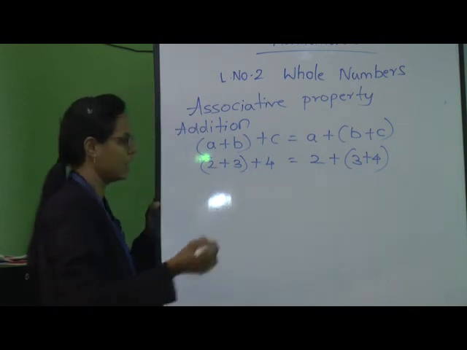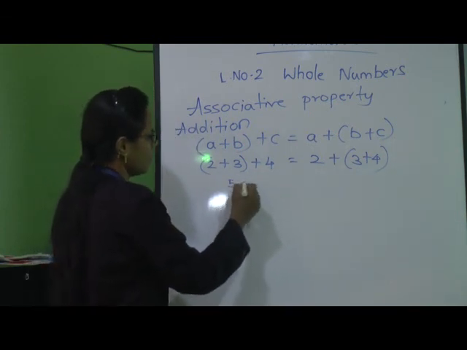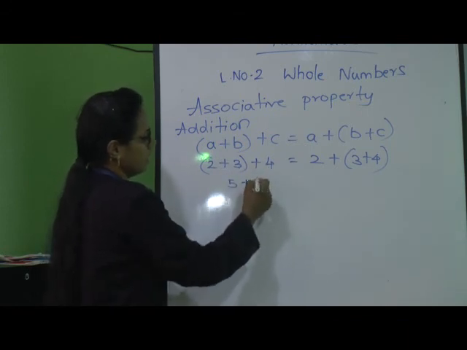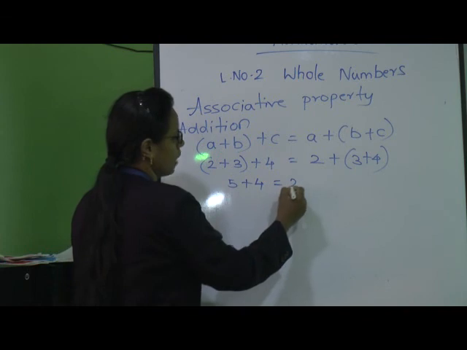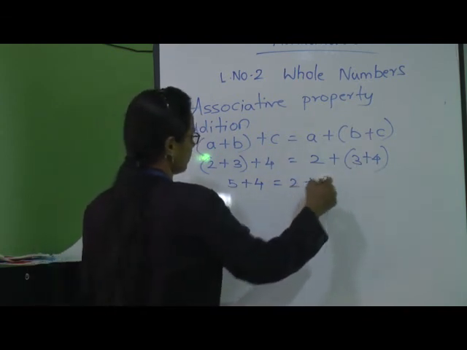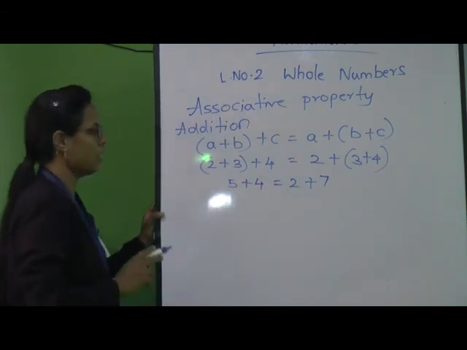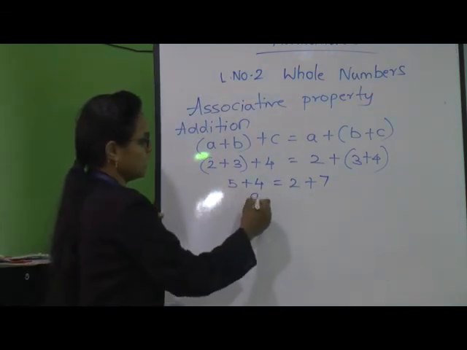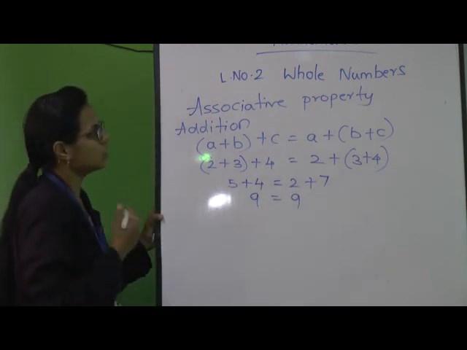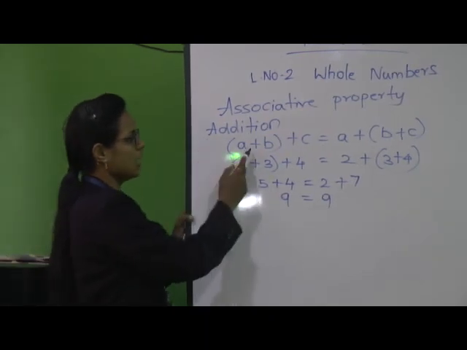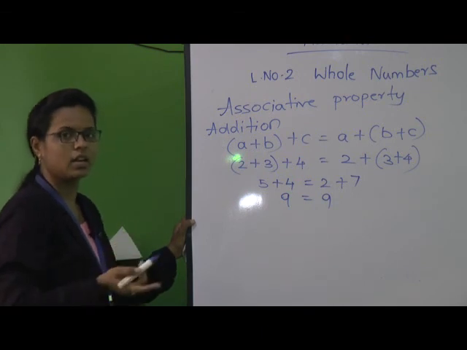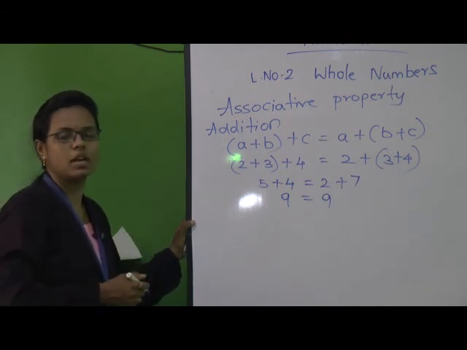So 2 plus 3 is 5, and when we have solved this bracket, the bracket gets removed. Here it becomes 5 + 4, and 2 as it is, 3 plus 4 is 7. Okay? Now 5 plus 4 is 9 and 2 plus 7 is again 9. So, associative property for addition: (a + b) + c is equal to a + (b + c). In any way we do, we get the same result.